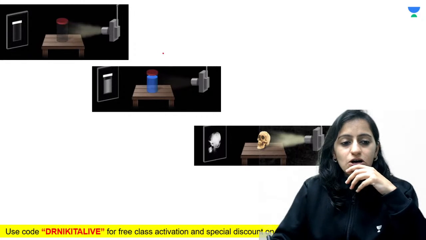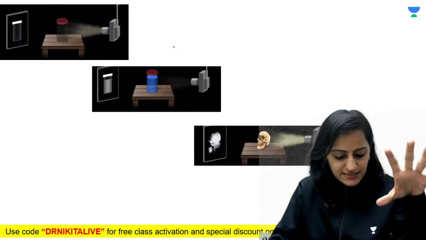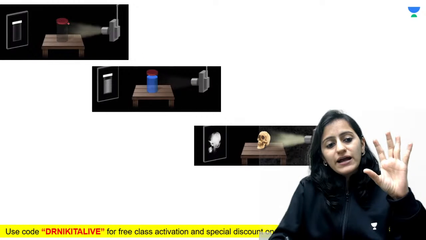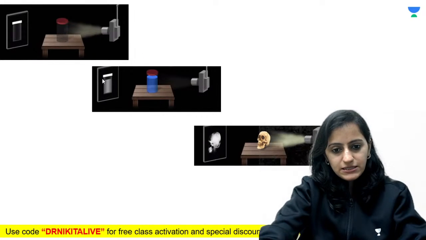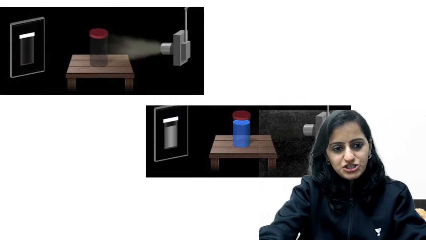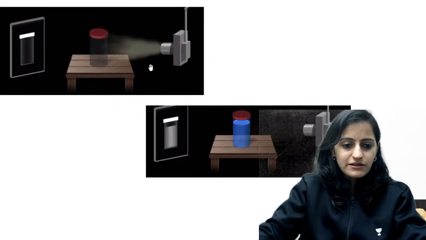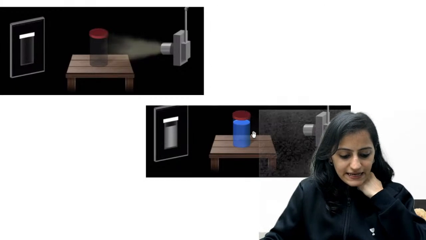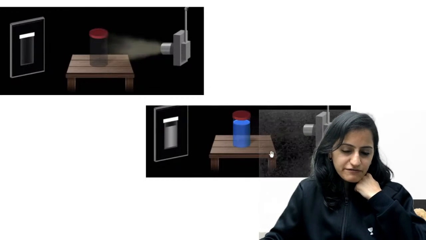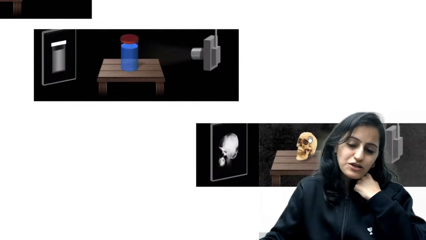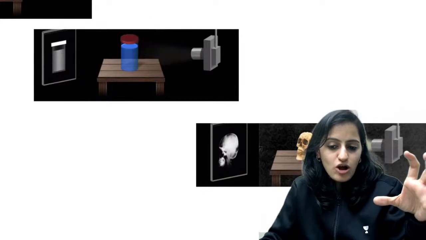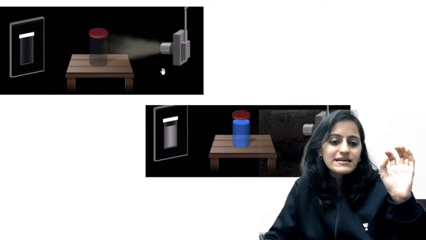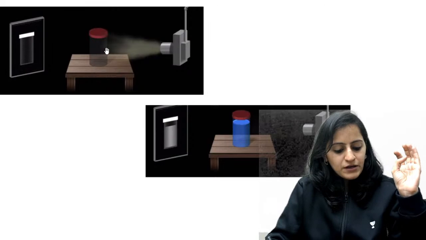Okay, so look at the 3 conditions. This is the easiest way to understand the black and white of radiology. As you see here, in the first one, the jar is filled with air. Then we have the second one, where the jar is filled with fluid. And the third one, where you have the most dense, the strongest thing in the body, that is the bone, the skull bone.